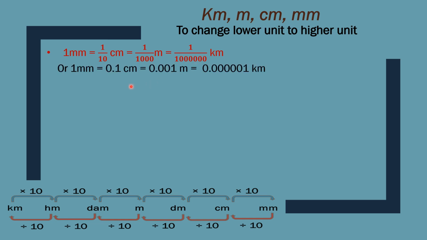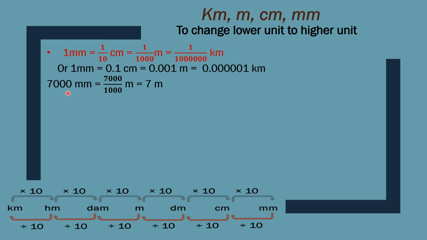Now just convert this into decimal also. 1 millimeter equal to 0.1 centimeter, which is equal to 0.001 meter, and 1 millimeter equals to 0.000001 kilometer. We can convert this 1 by 10 into 0.1 centimeter, 1 by 1000 into 0.001 meter, and 1 by 10 lakh equals to 0.000001 kilometer.